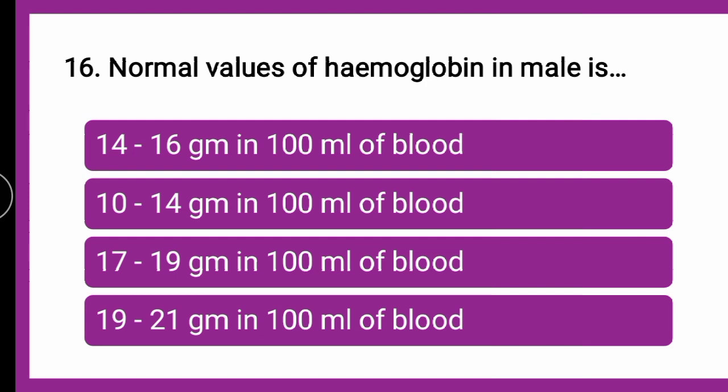Next question is normal values of hemoglobin in male is dash. Whether the normal value of hemoglobin in males is 14 to 16 gram in 100 ml of blood, 10 to 14 gram in 100 ml of blood, 17 to 19 gram in 100 ml of blood, or 19 to 21 gram in 100 ml of blood. What is the normal value of hemoglobin for males? So you can put your answer in the comment section. Then till that we will go for the explanation.